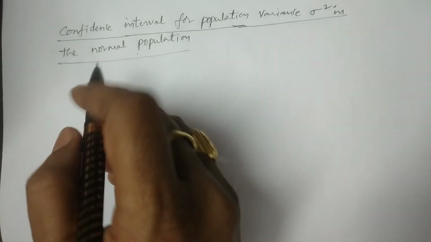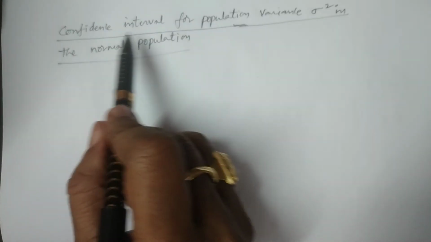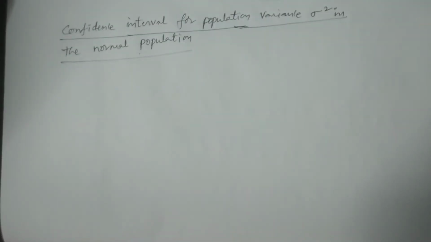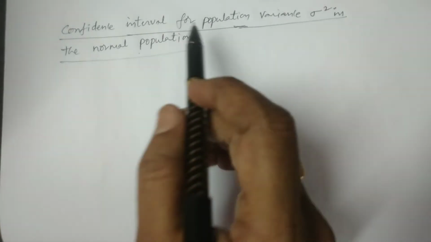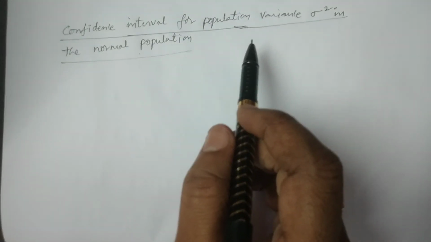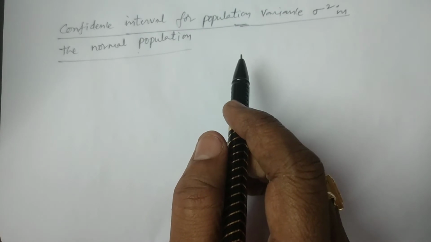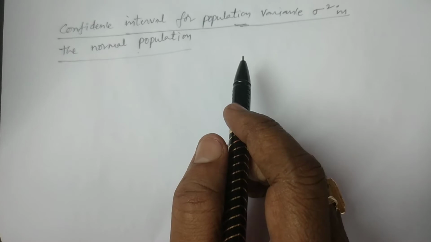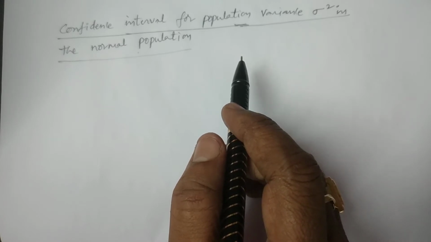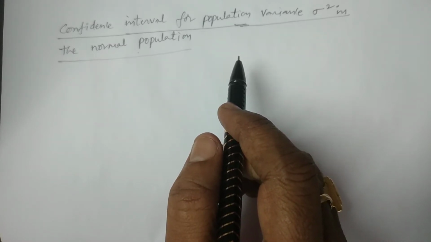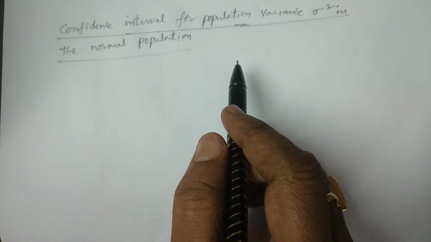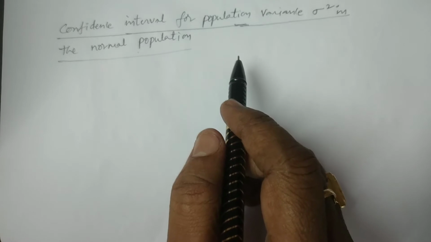In this class, I explain confidence interval for population variance sigma square in the normal population. Confidence interval for the population variance sigma square. We have discussed confidence interval for population mean when sigma is known, sigma is not known, which are all cases we have discussed. Now, confidence intervals for population variance sigma square in the normal population.